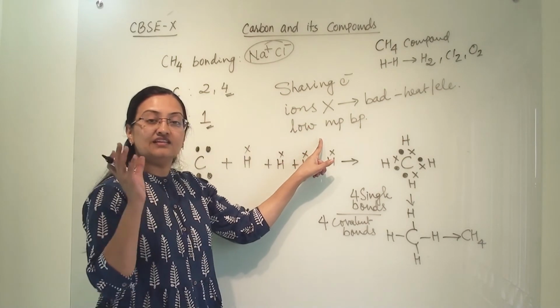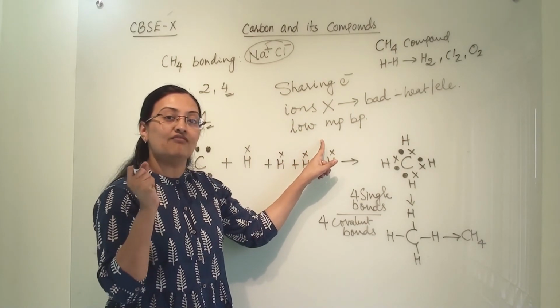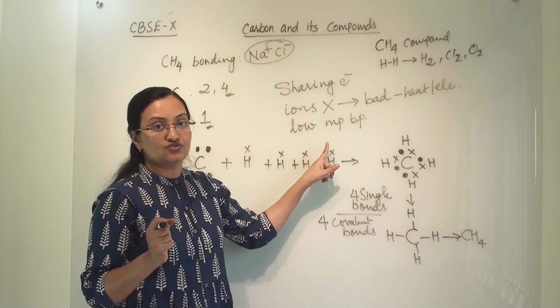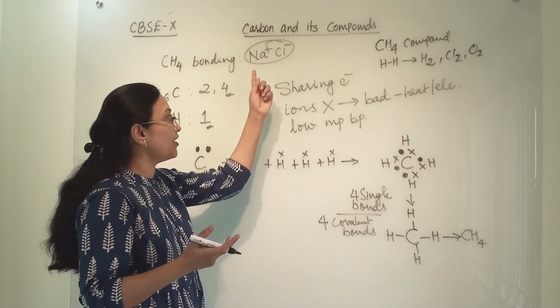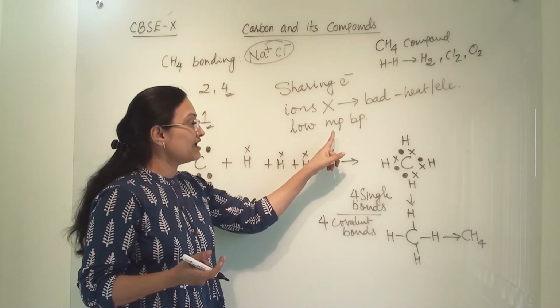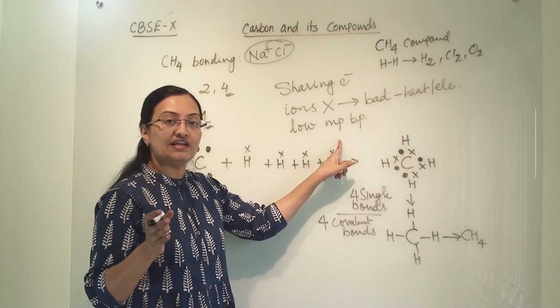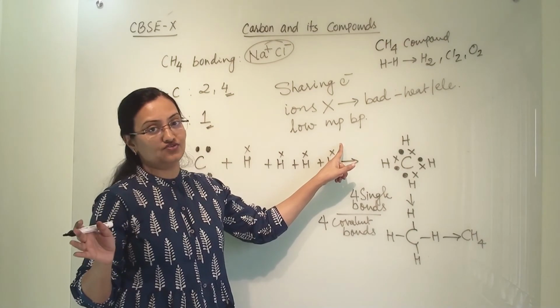Whereas here they are attached with weak van der Waals force of attraction. So their force of attraction is not as strong as in ionic compounds. So their melting and boiling points are low.